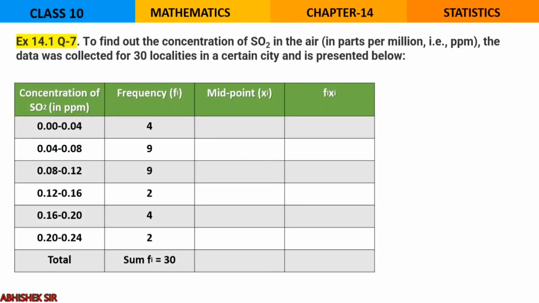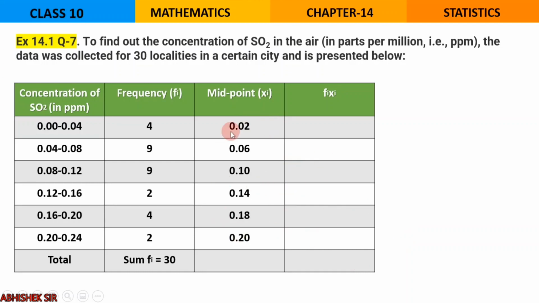Over here, please take care that the values are given in two decimals. Whenever you are doing any calculation, please do it very perfectly. Like the calculation of midpoint, very perfectly done: 0.00 plus 0.04 upon 2, that is 0.02. Don't be confused in this part.